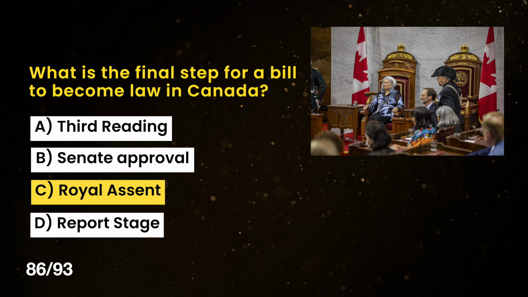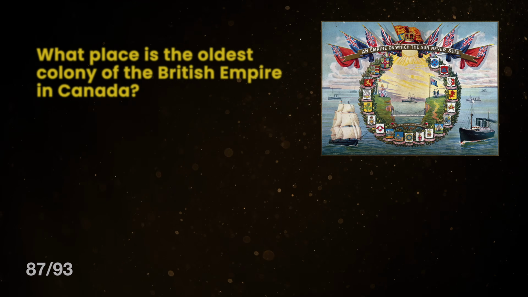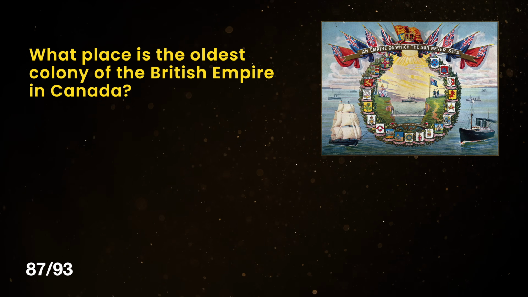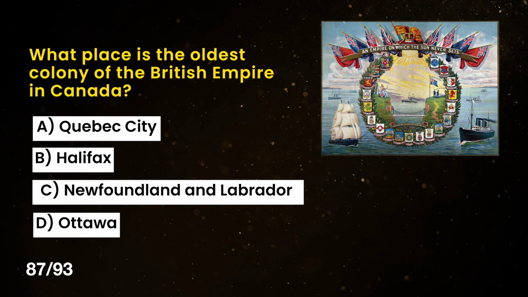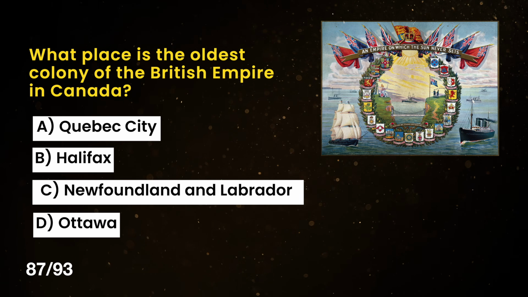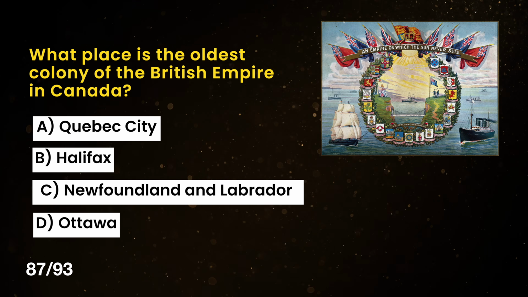The correct answer is C. The Royal assent. What is the oldest colony of the British Empire in Canada? A. Quebec City. B. Halifax. C. Newfoundland and Labrador. D. Ottawa.